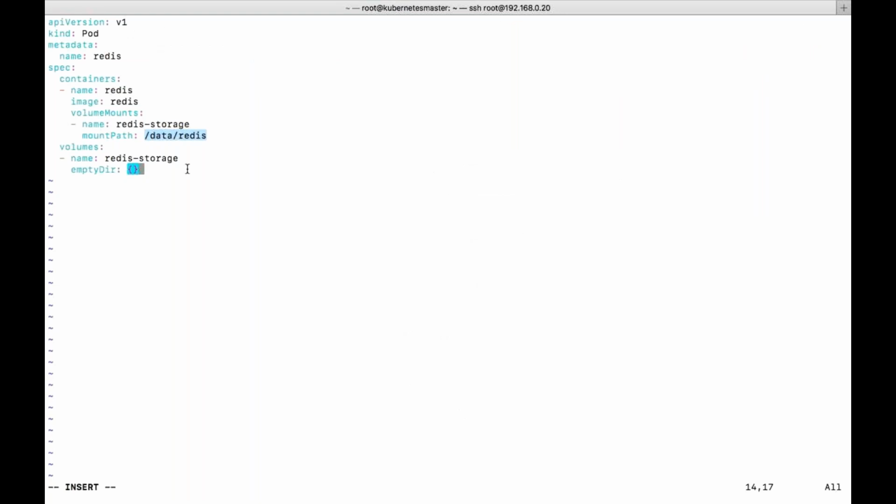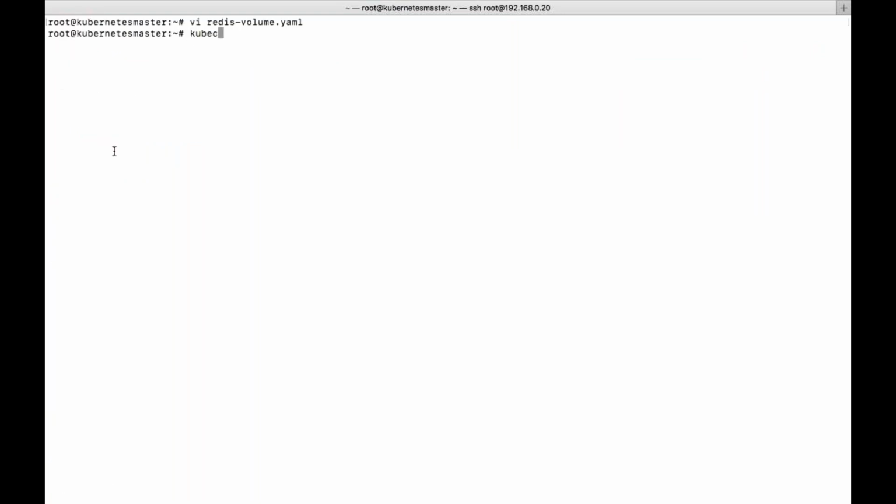So that is what we are trying to do. That's the reason the name here and this name should be matching. Then only it will use this particular volume. So let's try to create this: kubectl create or apply, whatever it is. There it is. It's under creation. Let's see.